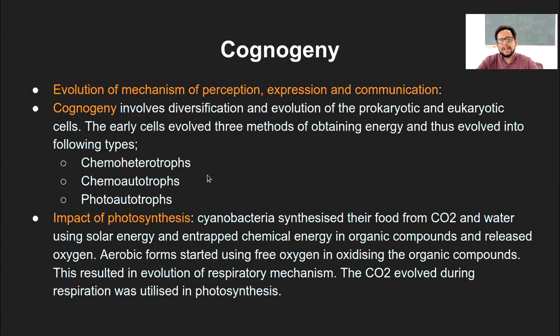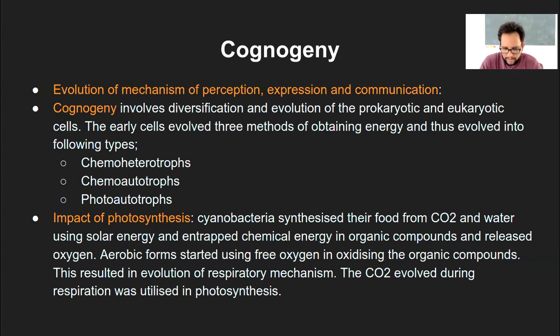These are three different mechanisms in which the organisms separated later: chemoheterotrophs, chemoautotrophs, dependent for energy on chemical energy, and photoautotrophs, which synthesize their own food with the help of sunlight or solar energy. So these were the three distinct categories.